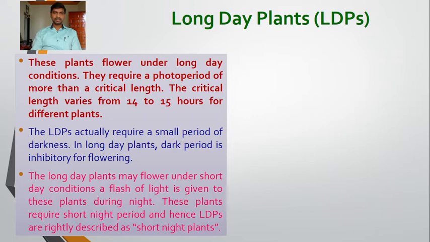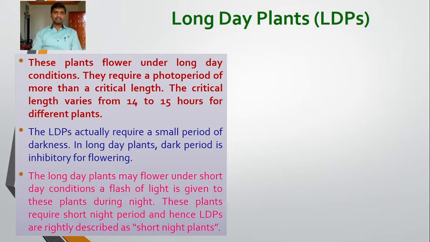So they require a day length or light period of 14 to 15 hours for the induction of flowering. These plants are called long day plants.